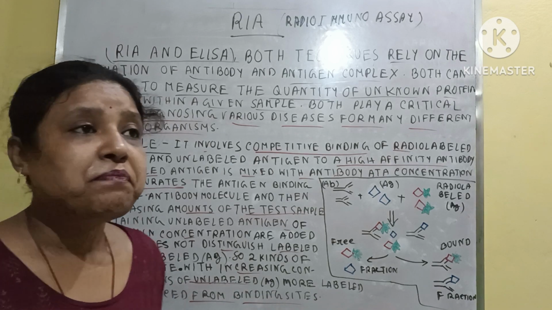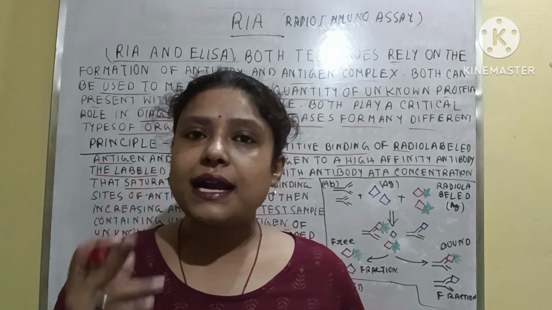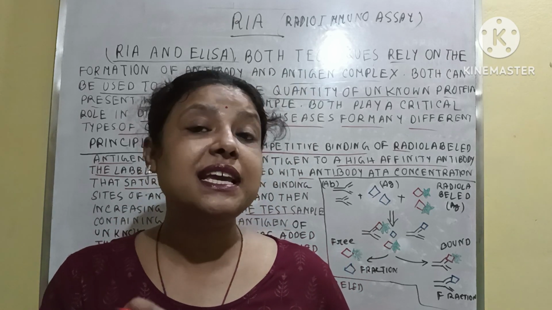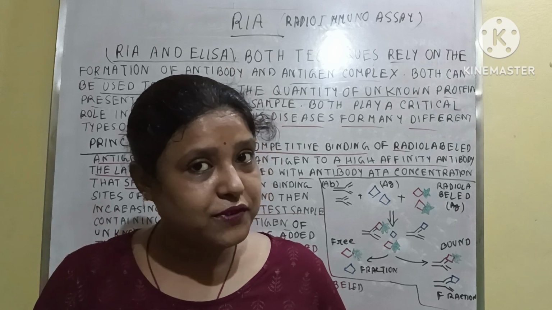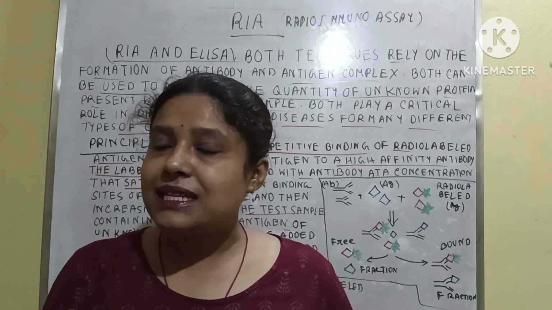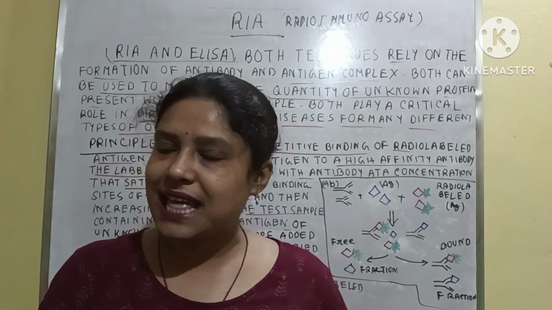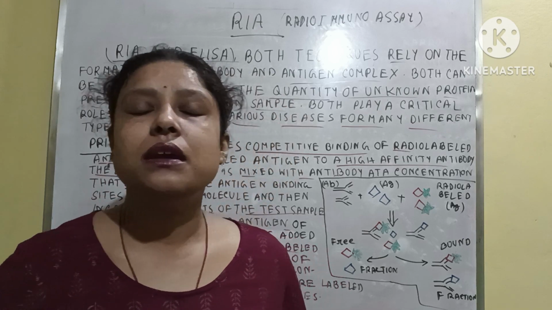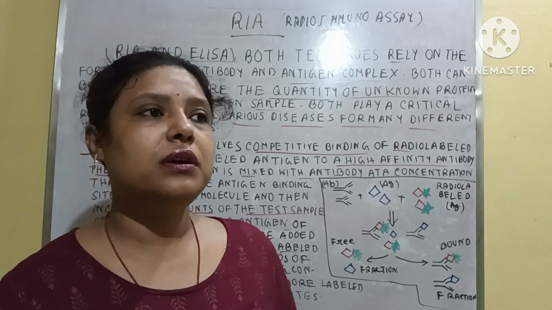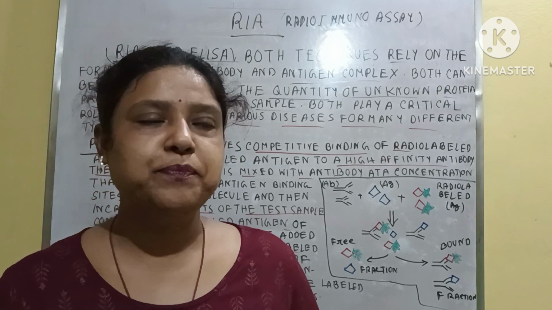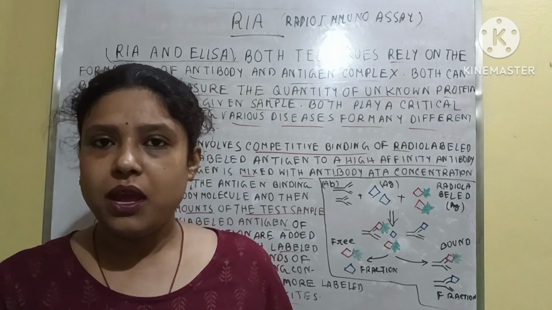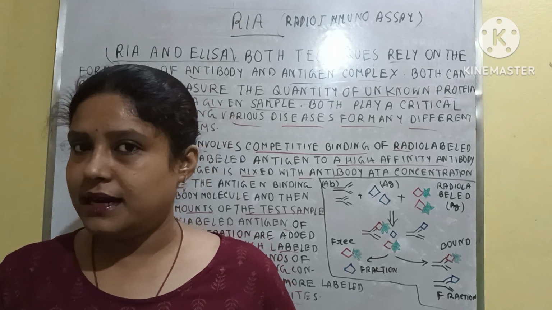What is being said here? First the labeled antigen and antibody are mixed in a saturation condition. After that, the sample containing unknown particles is mixed with that, and the antibody cannot distinguish between the labeled one and the unlabeled one.